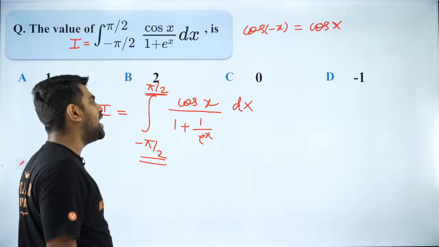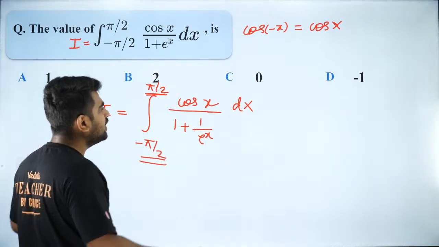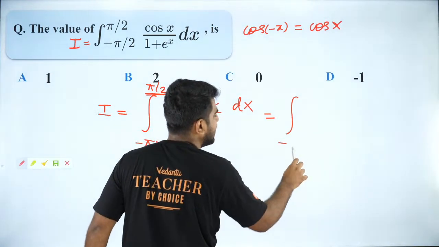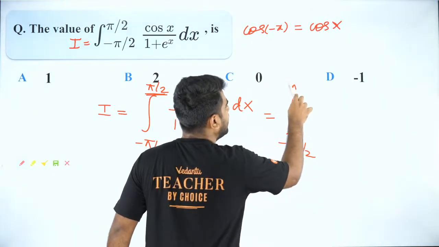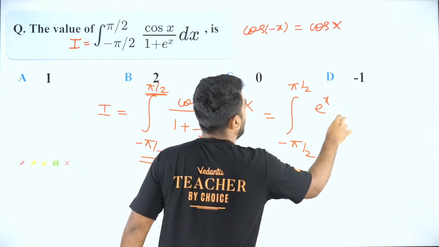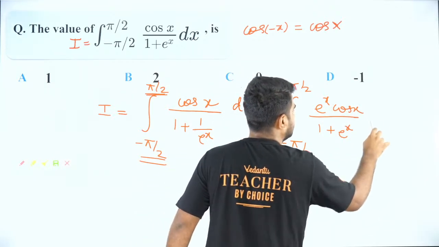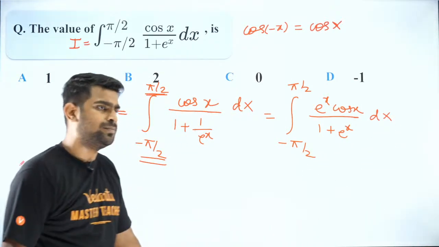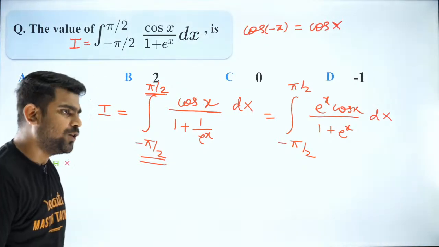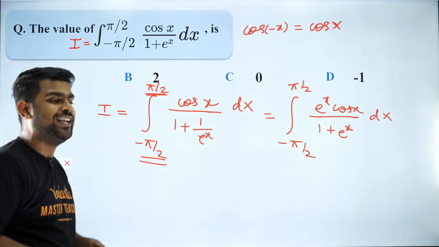Are you guys clear with that? Now if I take LCM, can I write the same thing as the integral from minus pi by 2 to pi by 2 of e to the power x cos x divided by 1 plus e to the power x dx. Is that clear with everybody? Very good. Now everybody has got it.